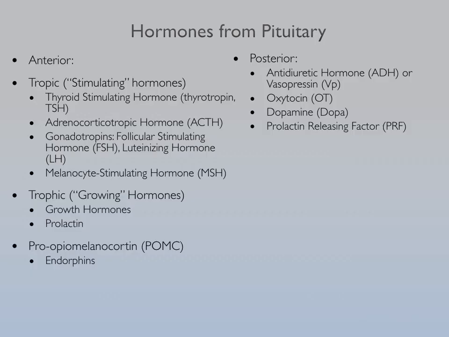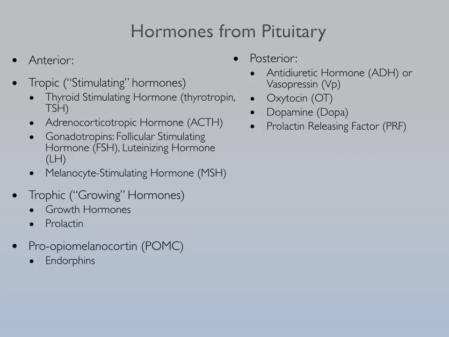So let's take a look at these various hormones that are going to come away from the pituitary from those distinct cellular clusters. The tropic hormones are those that will stimulate other glands or other glandular tissue. This is where we used to consider the pituitary as the quote-unquote master gland of everything. These include thyroid stimulating hormone, or TSH, adrenocorticotropic hormone, or ACTH, then the gonadotropins, such as follicle stimulating hormone, FSH, and luteinizing hormone, LH.